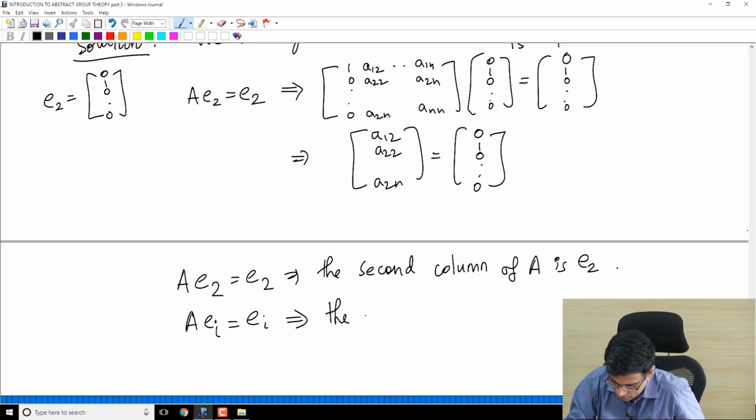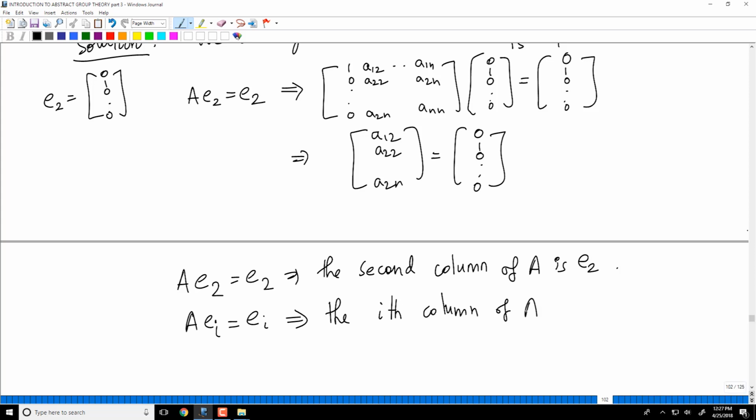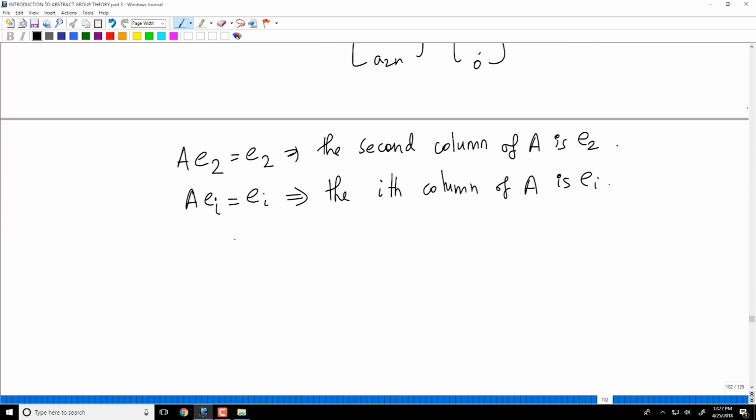So the ith column of A is Ei. So now this is true for all numbers from 1 to n. So the first column of A is E1, second column is E2, third column is E3, fourth column is E4, nth column is En. But this means A is identity.